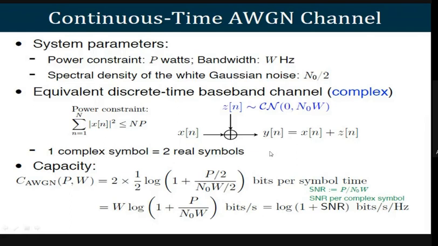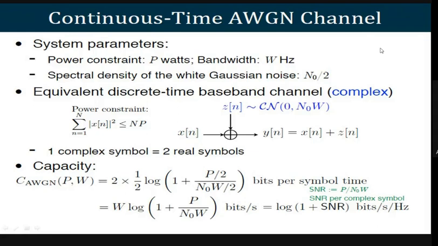In this context, today we try to understand from the point of view of bandwidth and the power constraint. Power is measured in watts, bandwidth is measured in hertz. It has been represented by W and power by P. Now there is also a spectral density defined for this continuous time AWGN channel, that is N naught by 2.